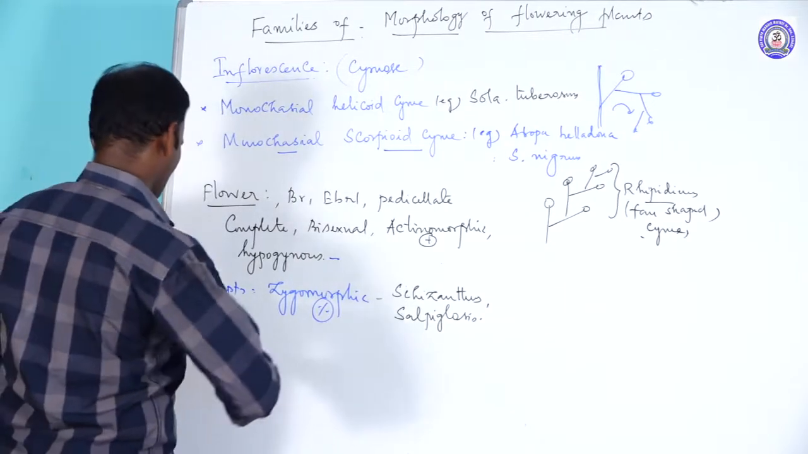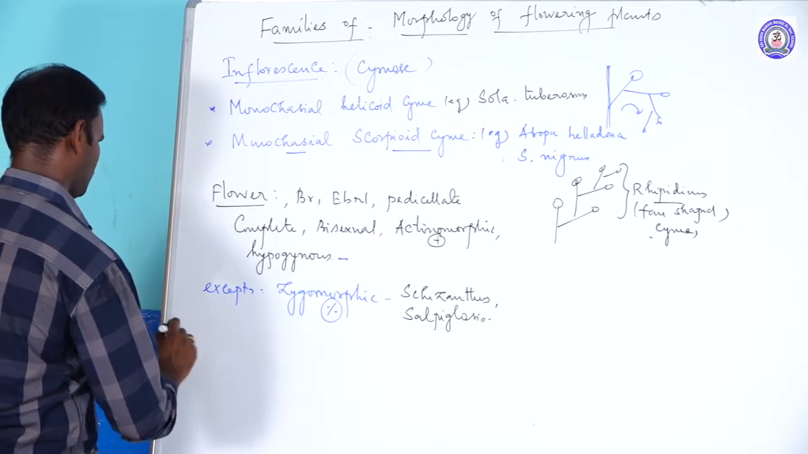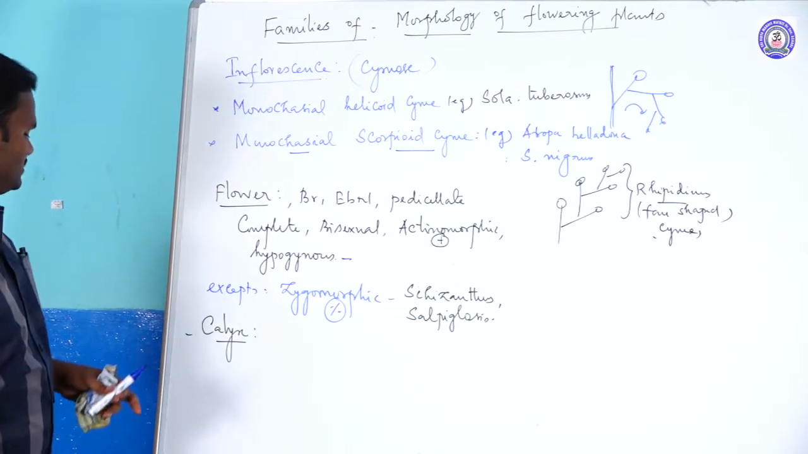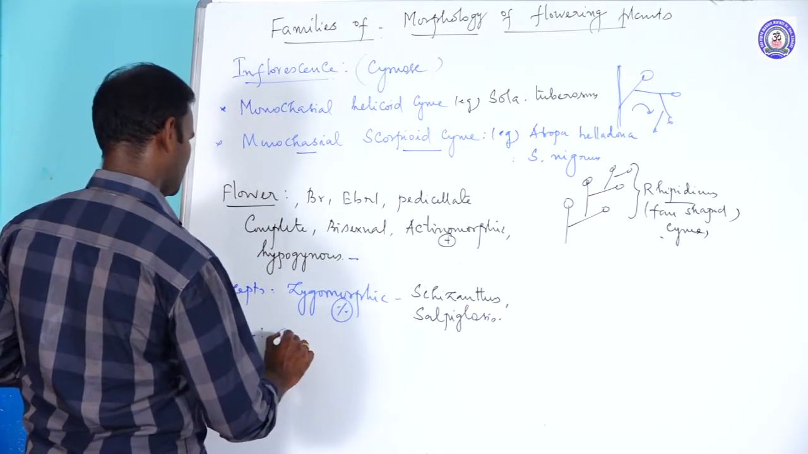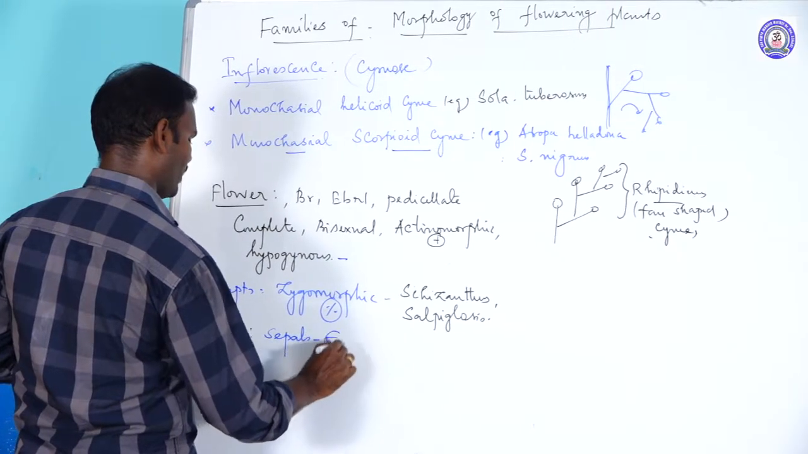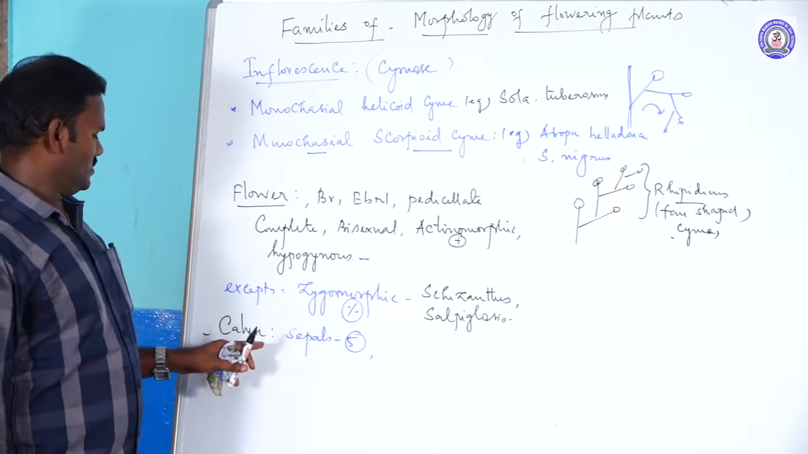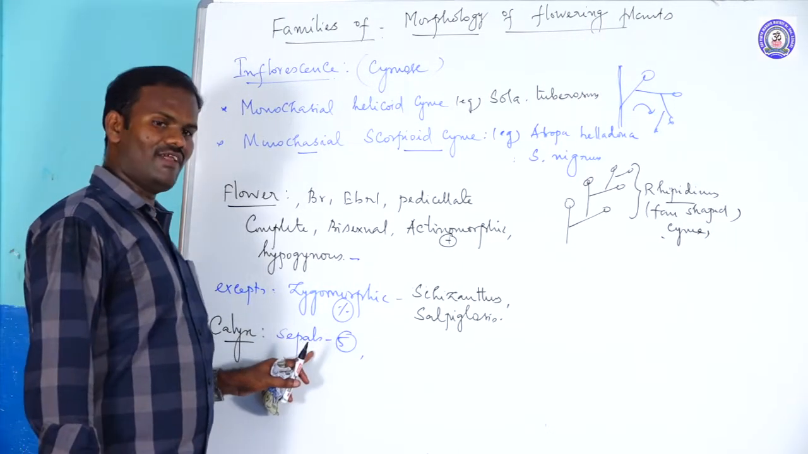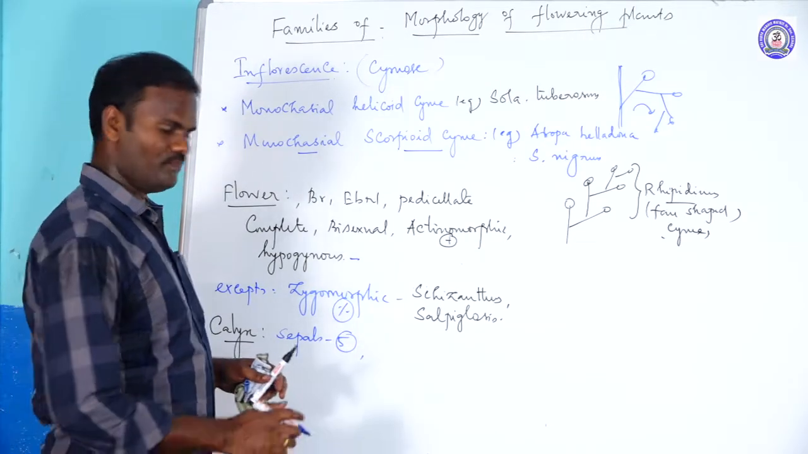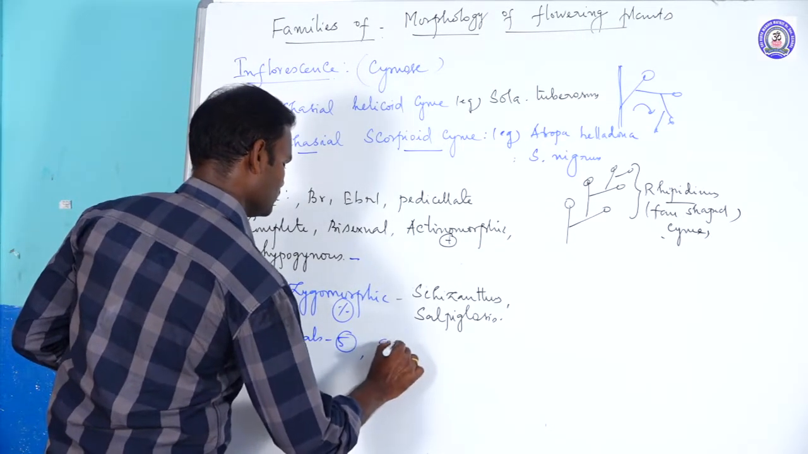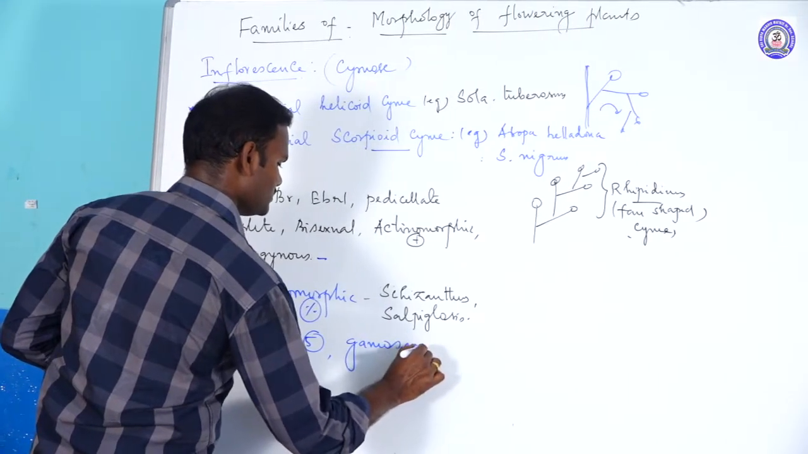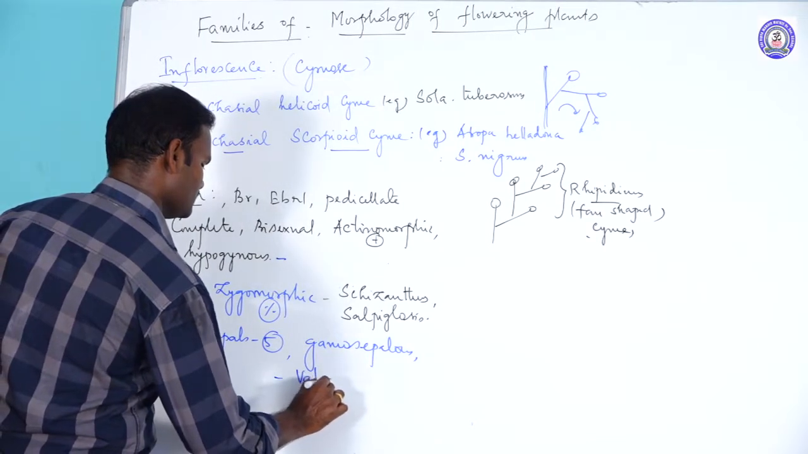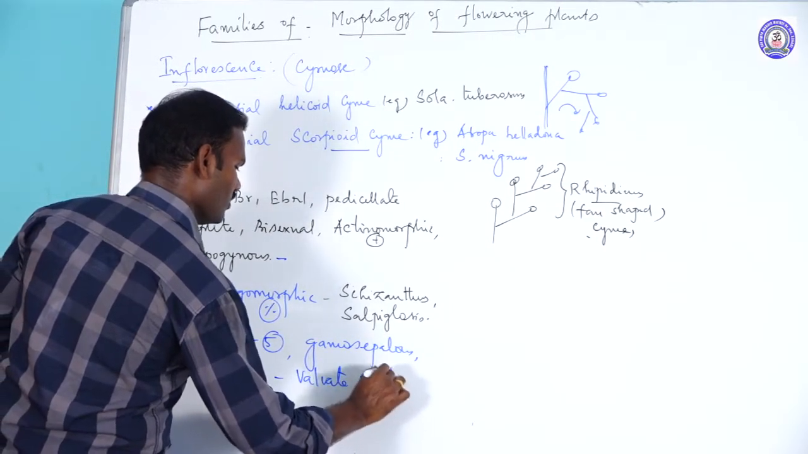The next, calyx. The outermost whorl of the flower is called calyx. Calyx is made up of sepals. Generally, the sepals are five in number. A single unit of calyx is called a sepal. Sepals are usually green in color. It protects the flower in wet conditions. The number of sepals is five. Then gamosepalous: sepals are fused with one another, showing valvate aestivation.